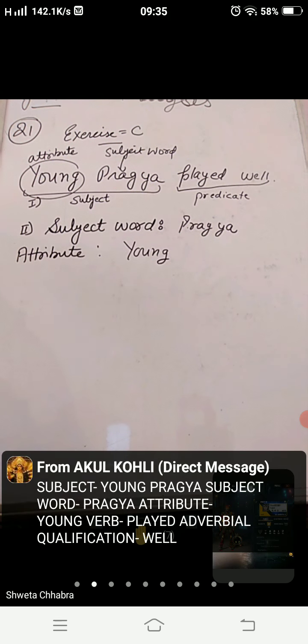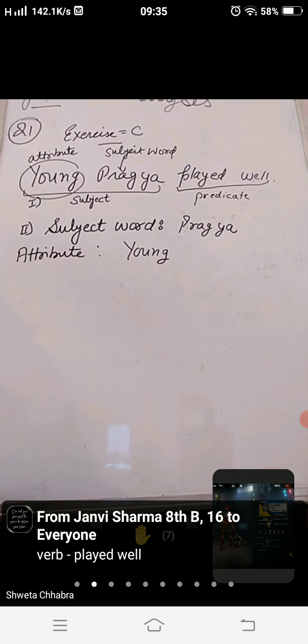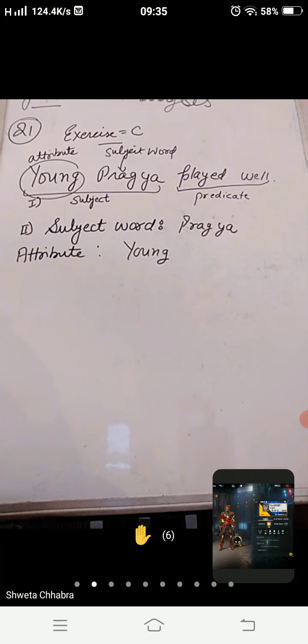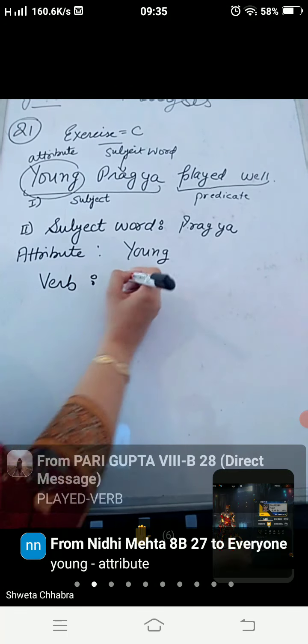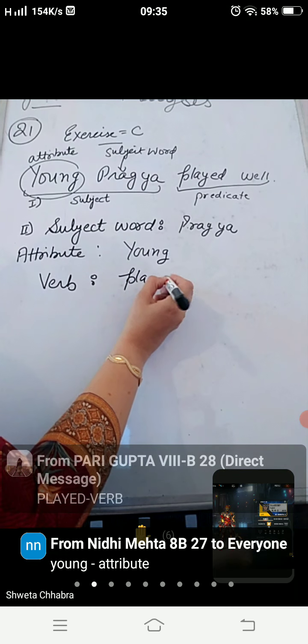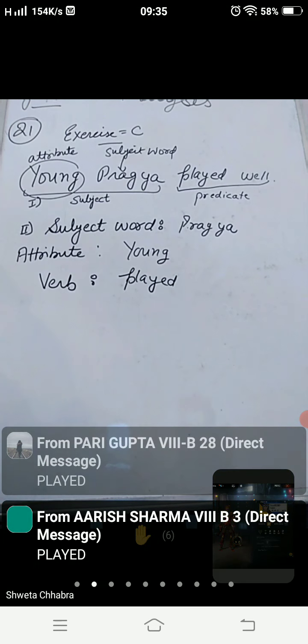Verb tells about action. Okay. So what is verb here? Verb here is played. Yes, verb here is played.